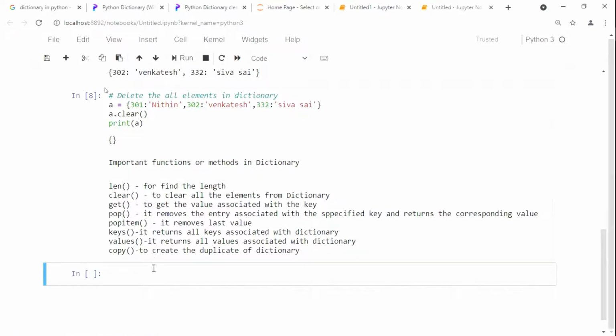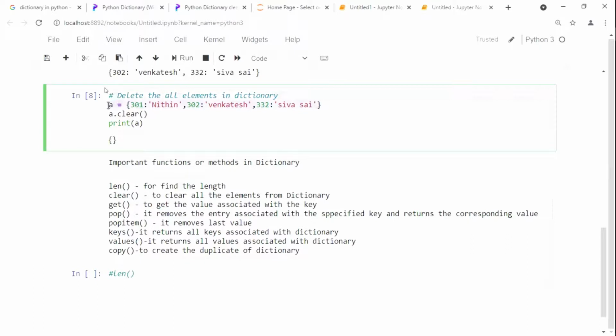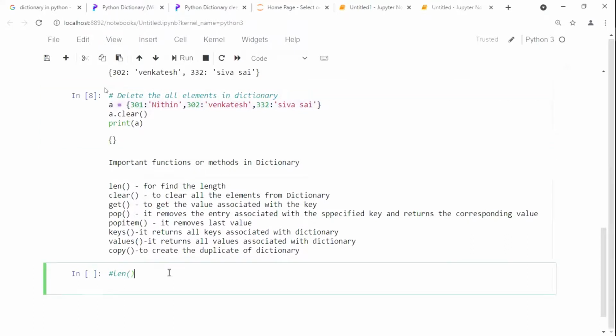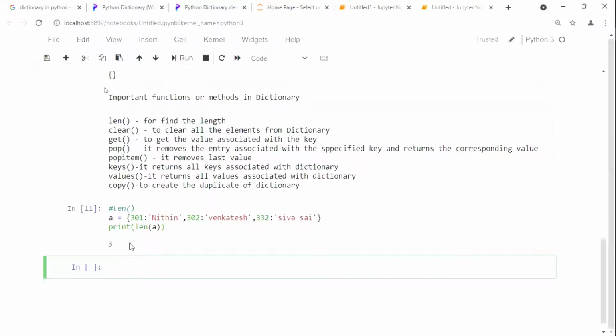See the first one, that is for the length method. Now please see once here. I have the dictionary. This is my dictionary. I need to know the length of this one. Can anyone tell how to find out the length? Print of len of a. That's all, in order to get your length. That means run it. See here, that is for length.